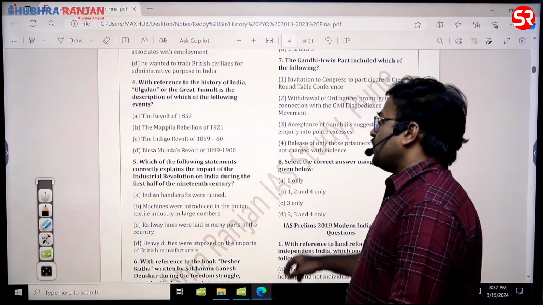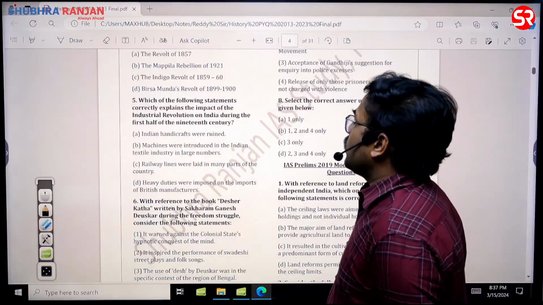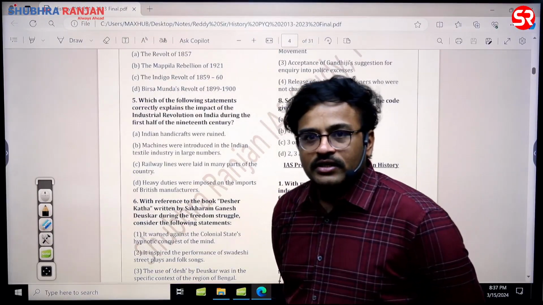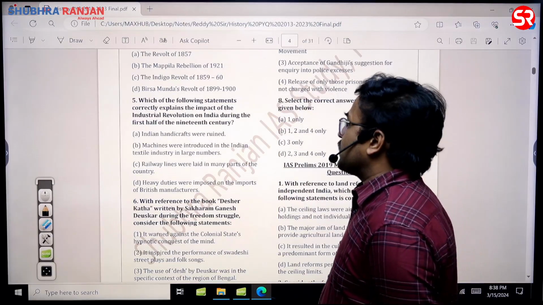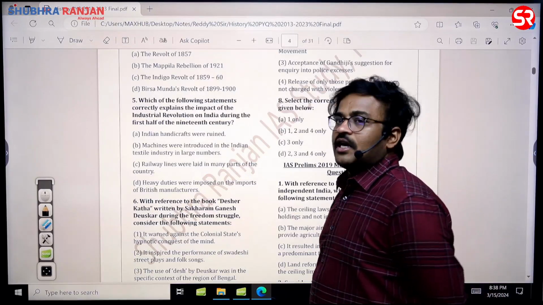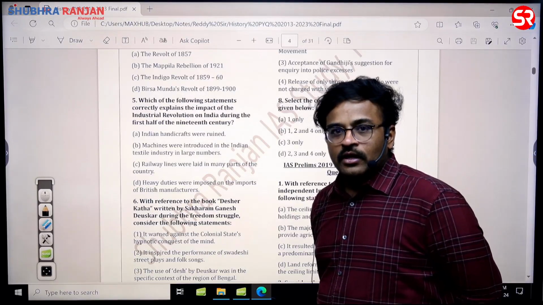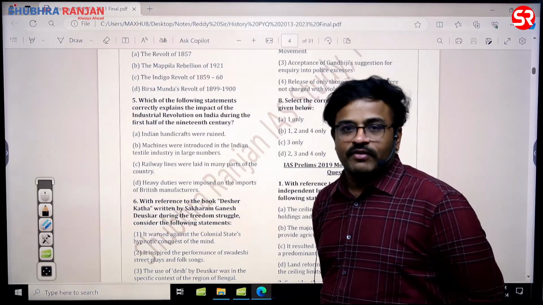The next one is, which of the following correctly explains the impact of the industrial revolution on India during the first half of the 19th century? It is a very simple question. Indian handicrafts were ruined, so we need not discuss much about it. First half of the 19th century is from 1800 to 1850. But if they ask a question by changing the date, the answer would become different, sir.